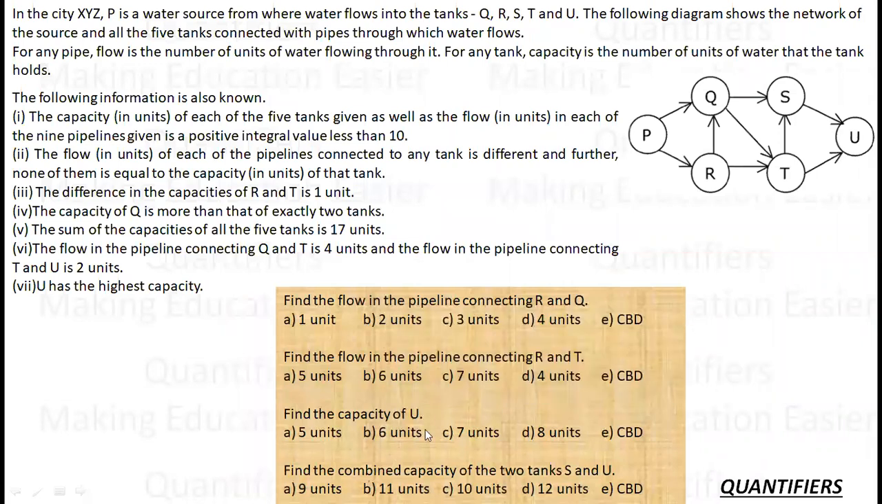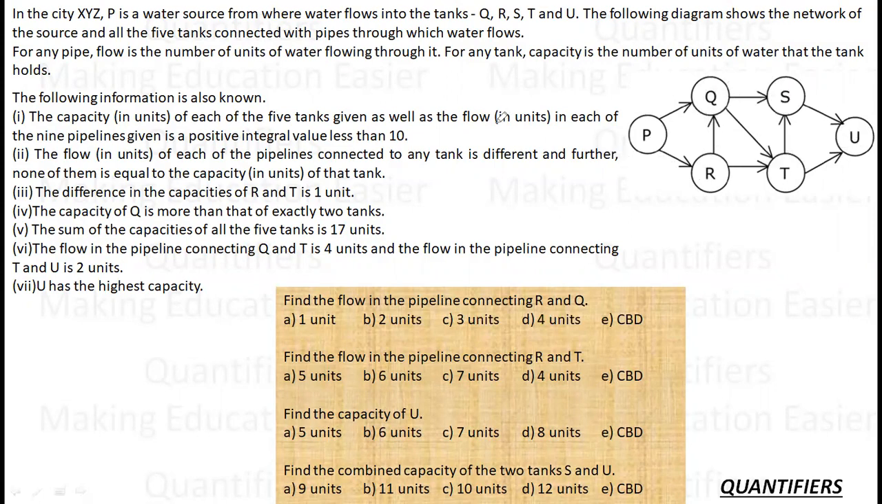Now, it says, in a CTP, the water source flows into the Q, R, S, T, U. So these are the five tanks that we have. The following diagram shows the network of the source and all the five tanks connected with the pipes through which the water flows. So these are the pipes, okay, and these are the tanks. Okay, and this is the master source.